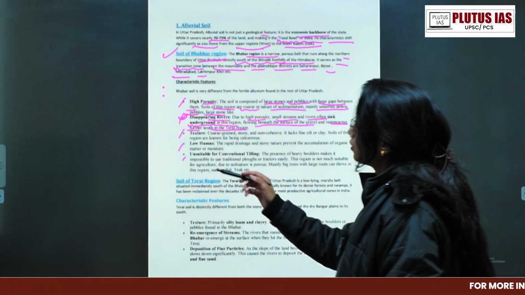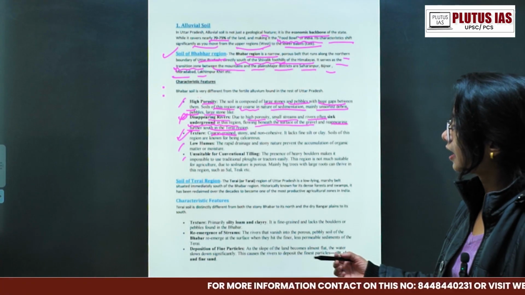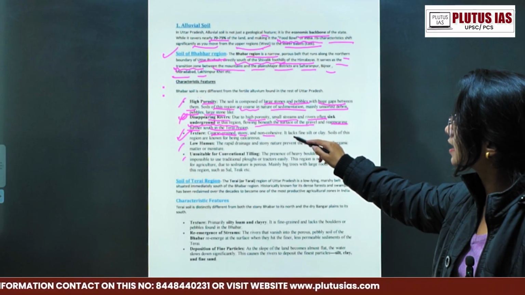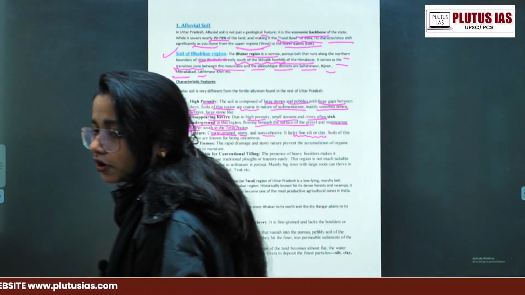Coarse. Of course, we have already seen that. Coarse means stony, non-cohesive. It lacks the fine silt or clay. As you write that it lacks the fine silt or clay, the examiner gets to know that you have the concept that every kind of agriculture, or very fine agriculture, will not be supported here.